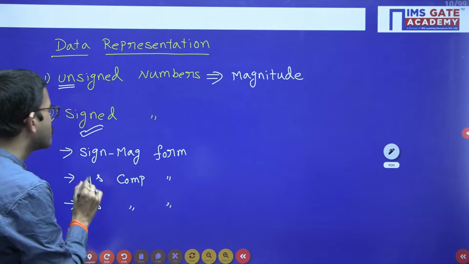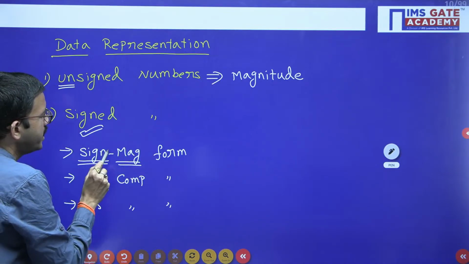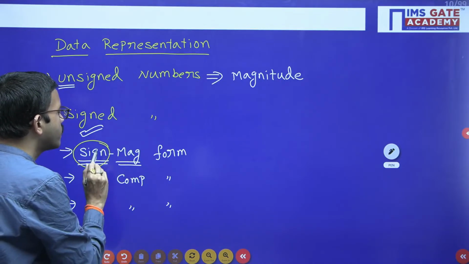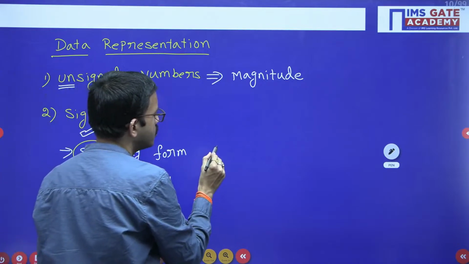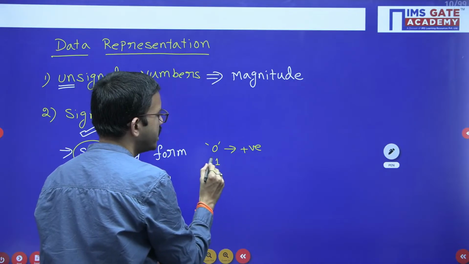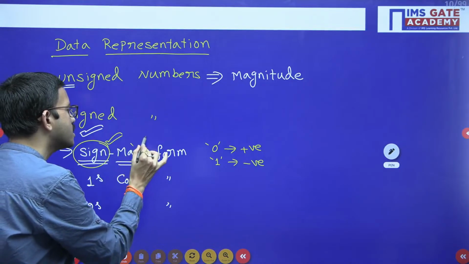Okay, so just observe the sign magnitude form. Here the starting bit, or we can say the leftmost bit, we are reserving for the sign bit. If the sign bit is 0, it indicates a positive number. If the sign bit is 1, it indicates a negative number, and the remaining bits give the magnitude.